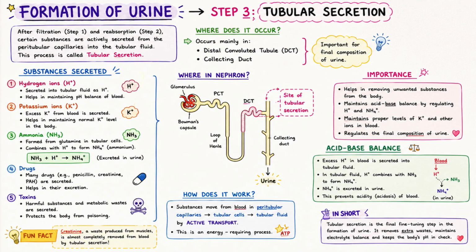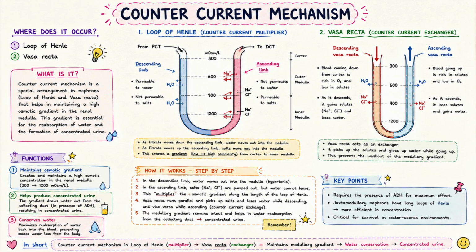Tubular secretion. This occurs mainly in the distal convoluted tubule and collecting duct. Hydrogen ions, potassium ions, ammonia, drugs and creatinine are added into the filtrate. This helps maintain acid-base balance and ion balance. Counter-current mechanism. This mechanism occurs in the loop of Henle and vasa recta. It helps concentrate urine and conserve water.